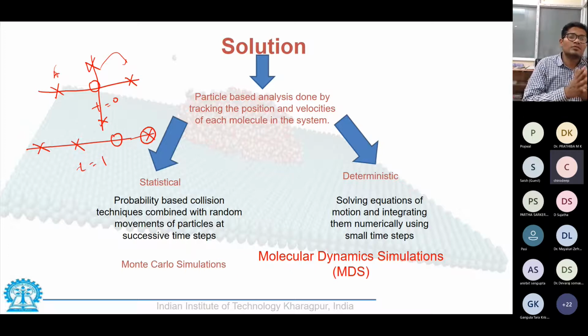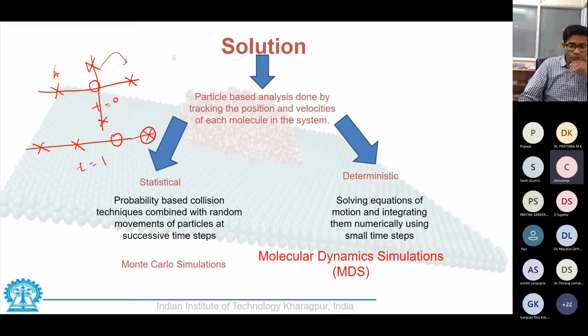This is typically done when we have a gas enclosed in a chamber and we assign all the molecules a particular location, and then the molecules are free to move independently of each other, and there are forces of attraction and repulsion between each other. Let us say after 10 to the power 9 steps, we see the trajectory that each molecule has traveled and how it has come to this new location. That new configuration is called another ensemble. And then we study the difference in properties of the old ensemble and the new ensemble.